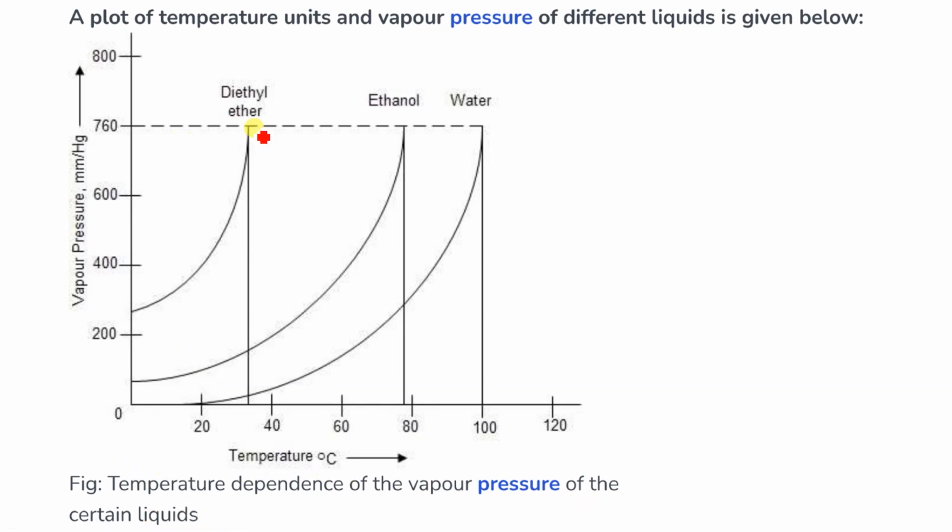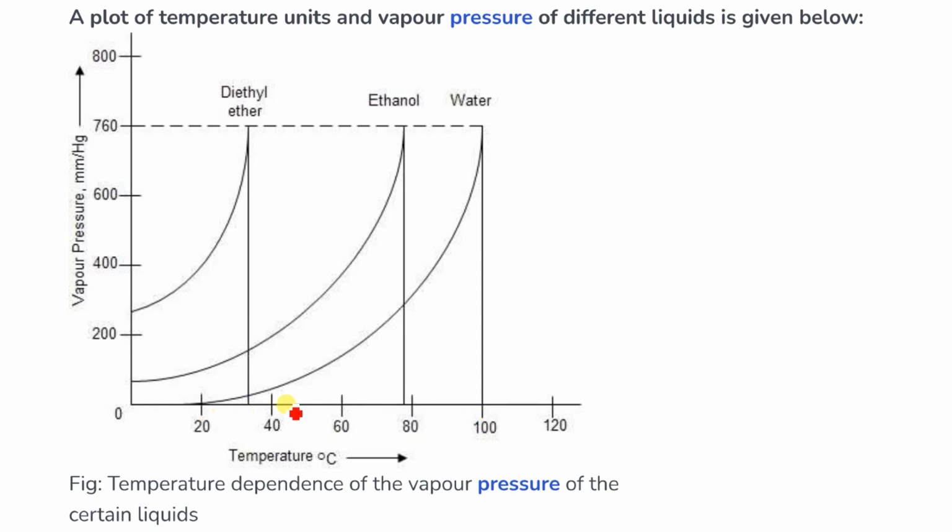How we can see that for diethyl ether, the vapor pressure is 760, this is the atmospheric pressure. At what temperature is it going to reach this pressure? So this is between 20 to 40 degrees, when diethyl ether has vaporized. Similarly ethanol around 80 degrees and water around 100 degrees.